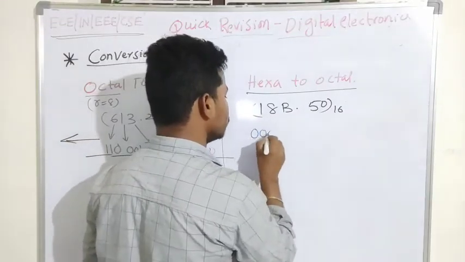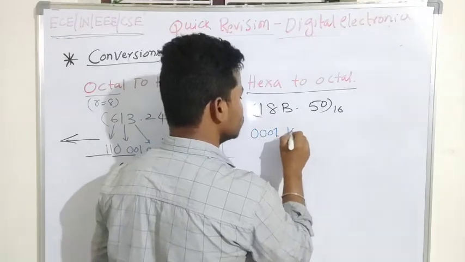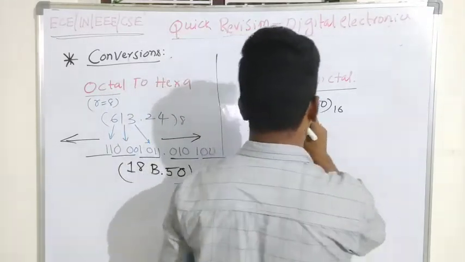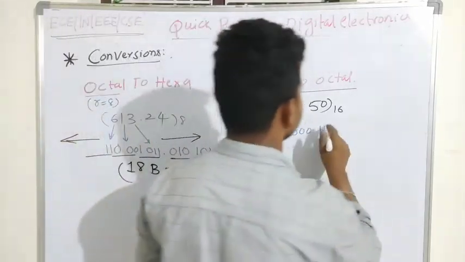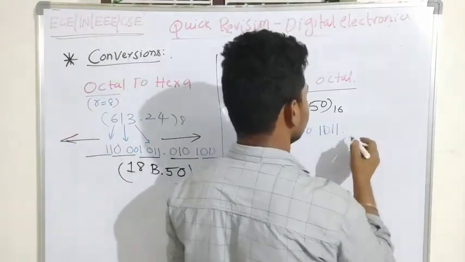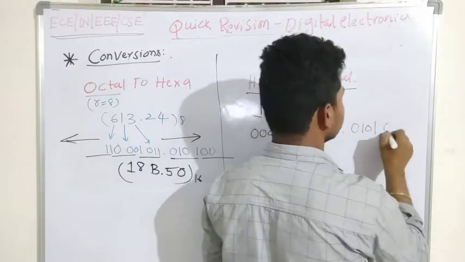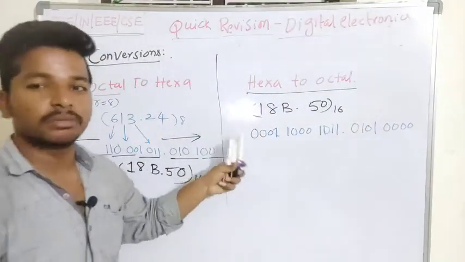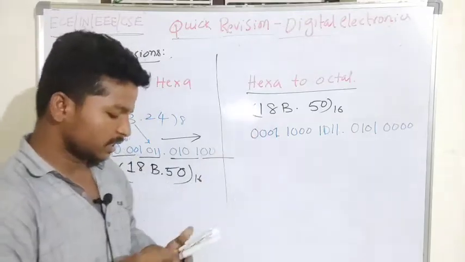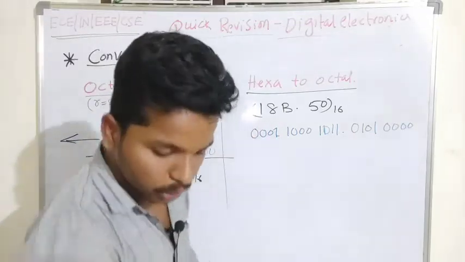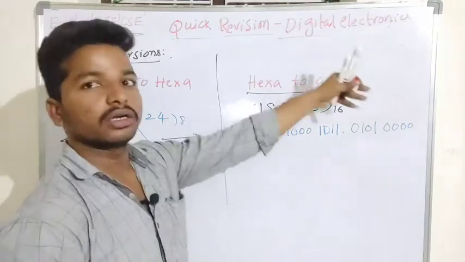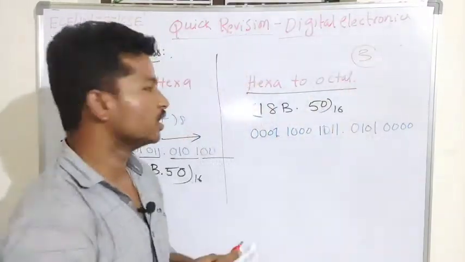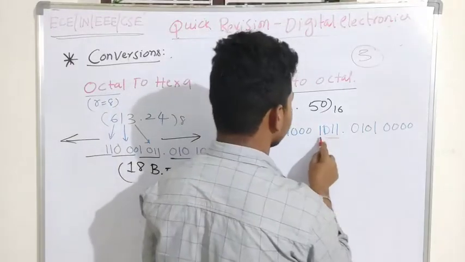So 0001, 1000, and 11 is nothing but 1011, 0101, 0000. So this is the binary equivalent of this hexadecimal number. When I want to convert this to octal, we will be using only 3 bits to convert the number. So we will be using 33.